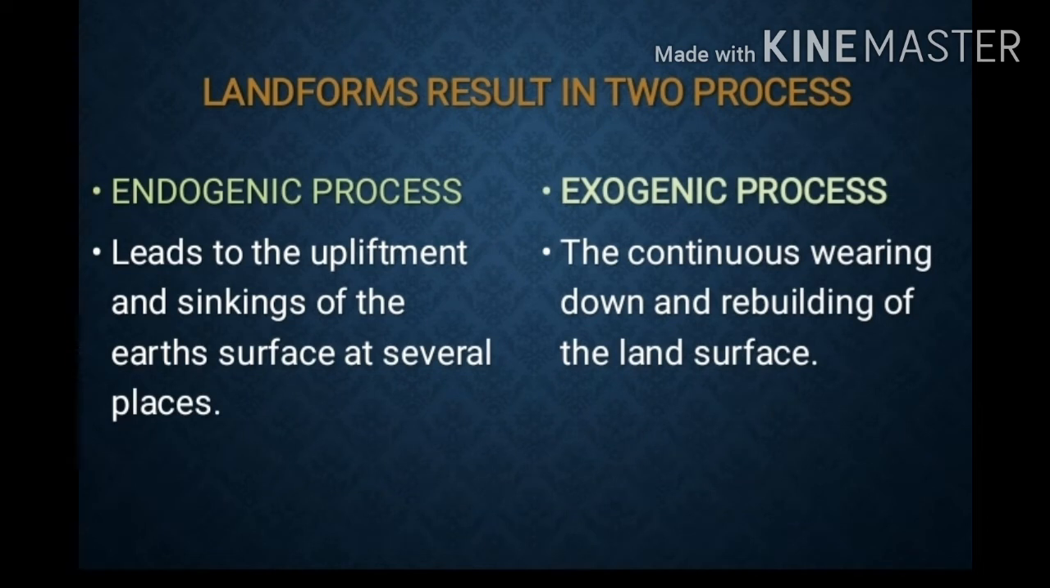The next thing we are going to see is that landforms result from two processes: one is the endogenic process, the other is the exogenic process. The endogenic process leads to the upliftment and sinking of the earth surface at several places. Upliftment means the earth surface is not the same all the way; it has ups and downs. The exogenic process is the continuous wearing down and rebuilding of the land surface.